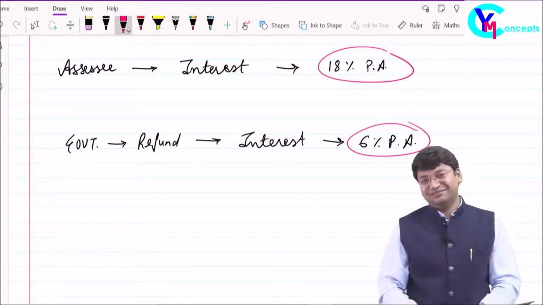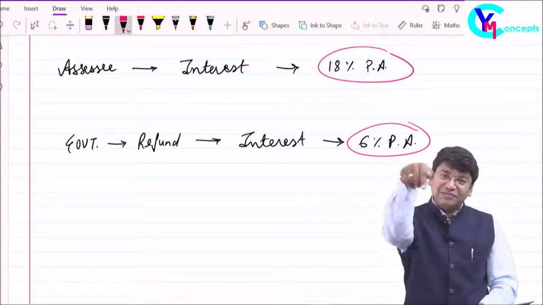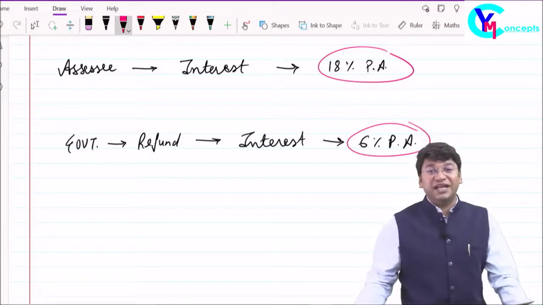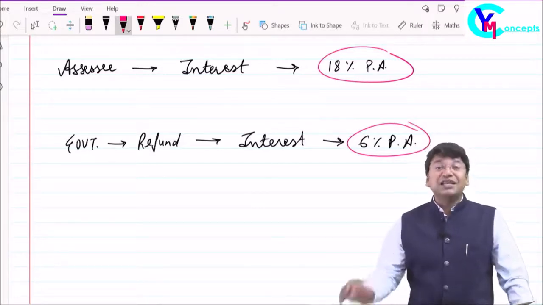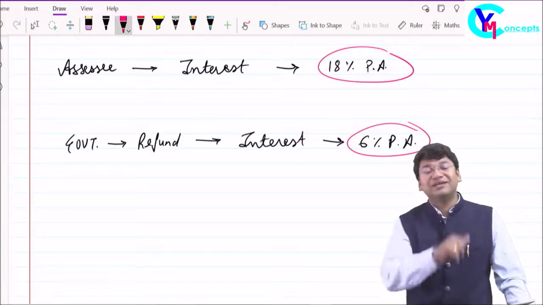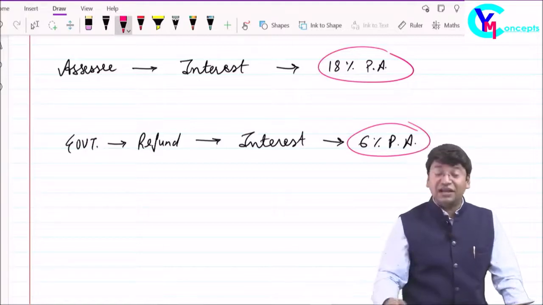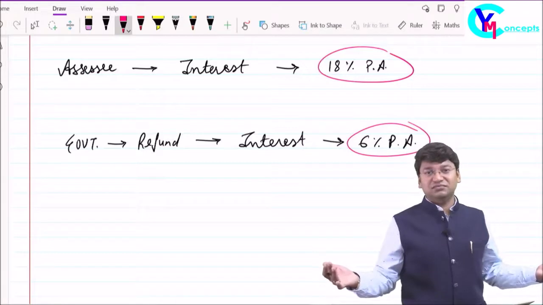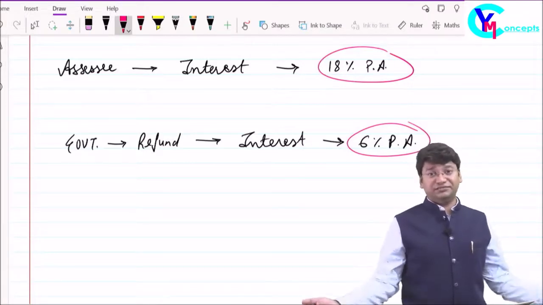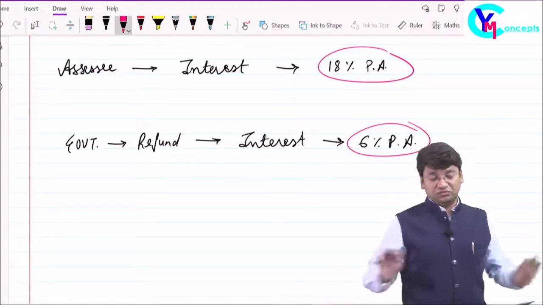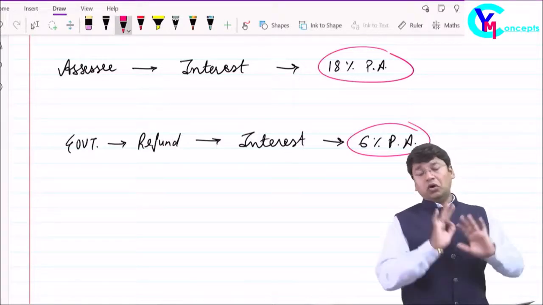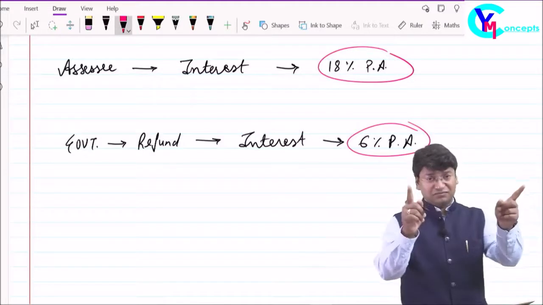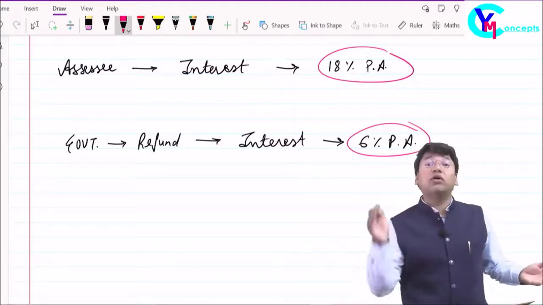Very less. But at the same time, if the assessee delays in making payment of tax to the government by the due date, then from the very next day after the due date he is liable to pay interest at 18% per annum. This is very unfair. Very wrong. Non-acceptable. Right or not? Wrong. So what should the government do?